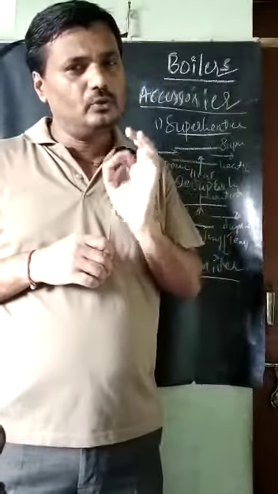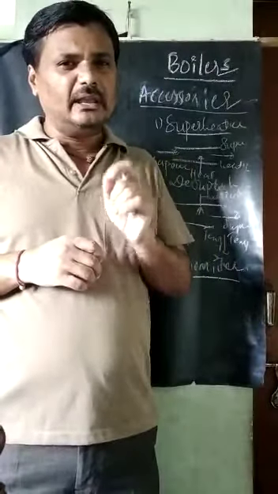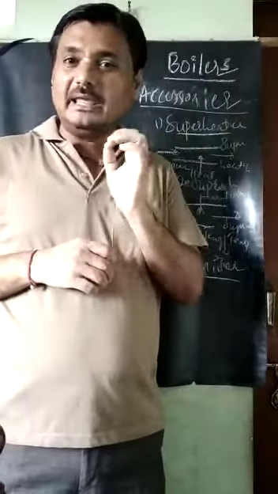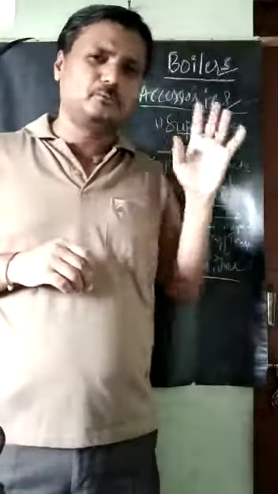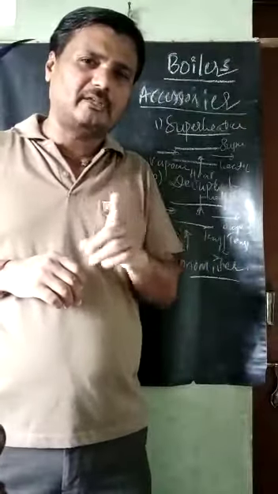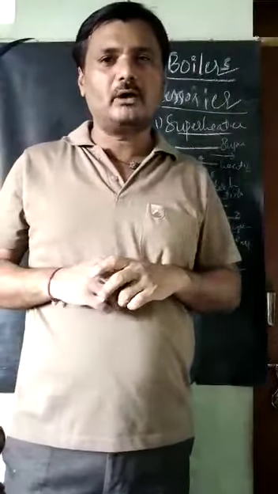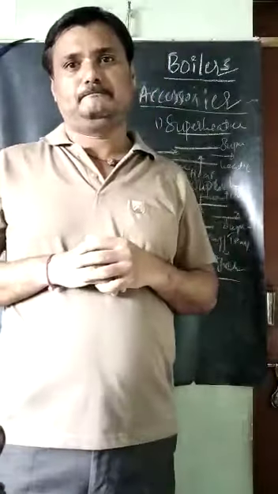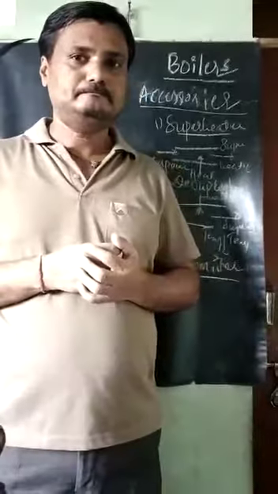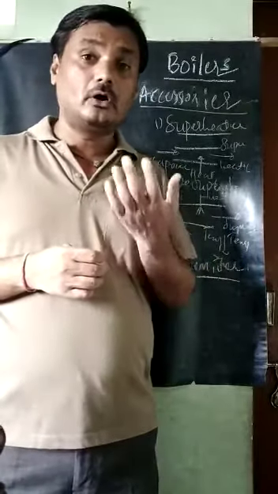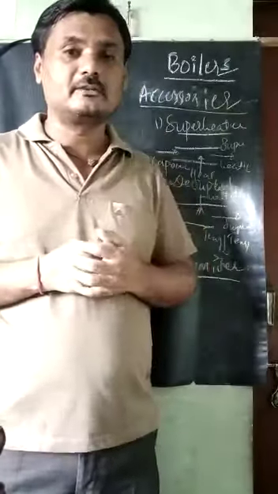We have to use that heat very judiciously and very efficiently. As much as possible, the heat available in the flue gas has to be used, because we have burned that coal. Coal is not abundantly available. It is a non-renewable source of energy.